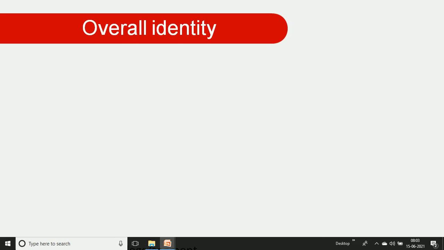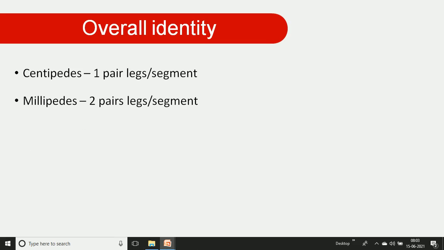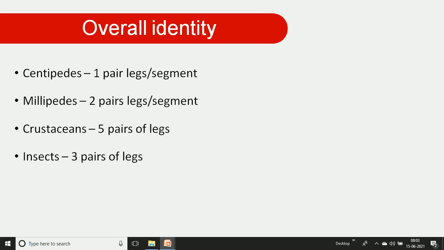Overall identity: the centipede has one pair of legs per segment. Then the millipede has two pairs of legs in each segment. Then crustaceans, 5 pairs of legs. Insects, 3 pairs of legs. And arachnids, 4 pairs of legs. These are the overall identities of all mandibulate or arthropod animals.